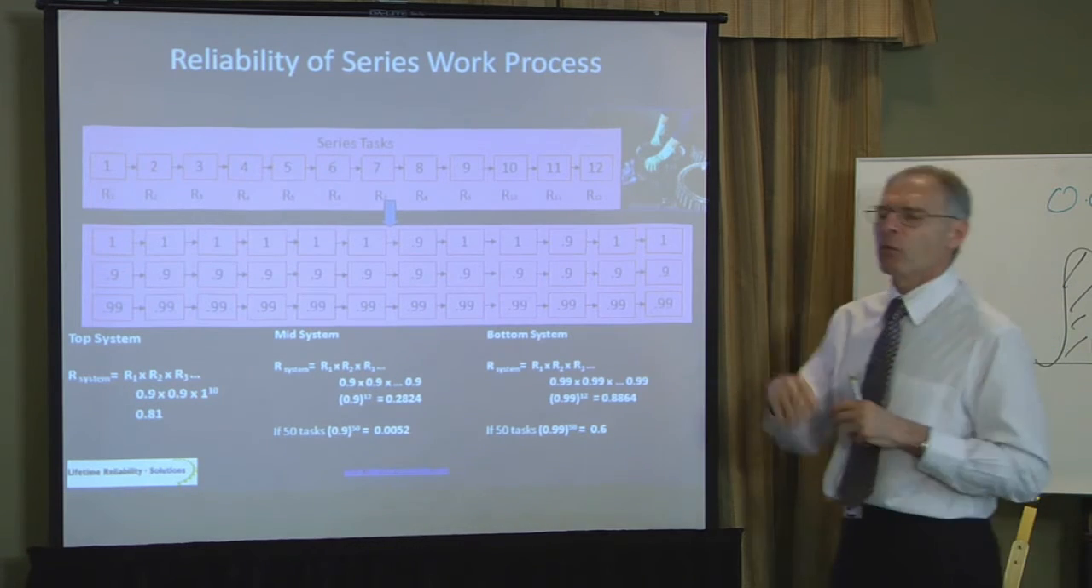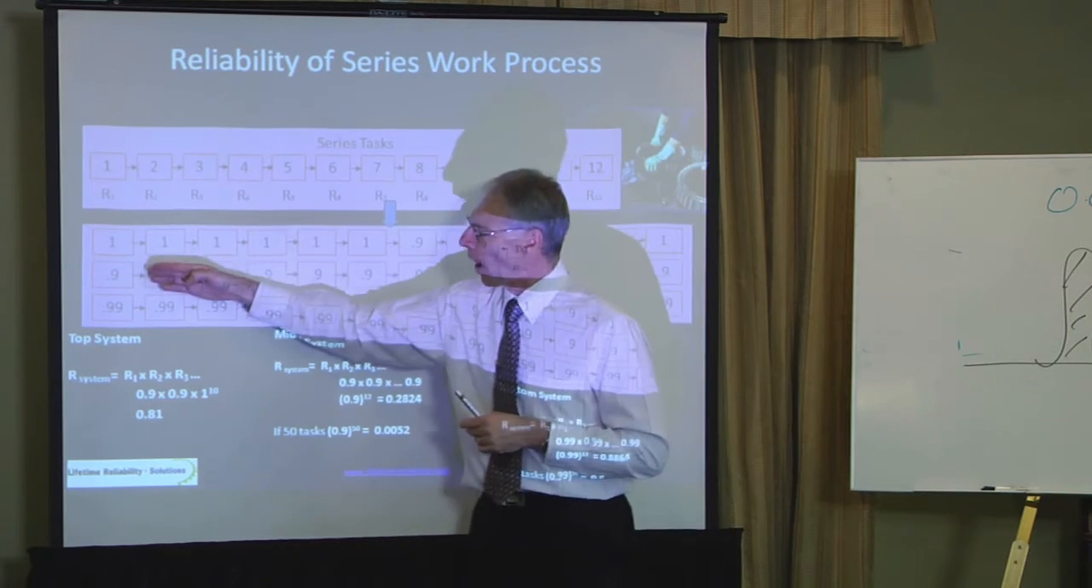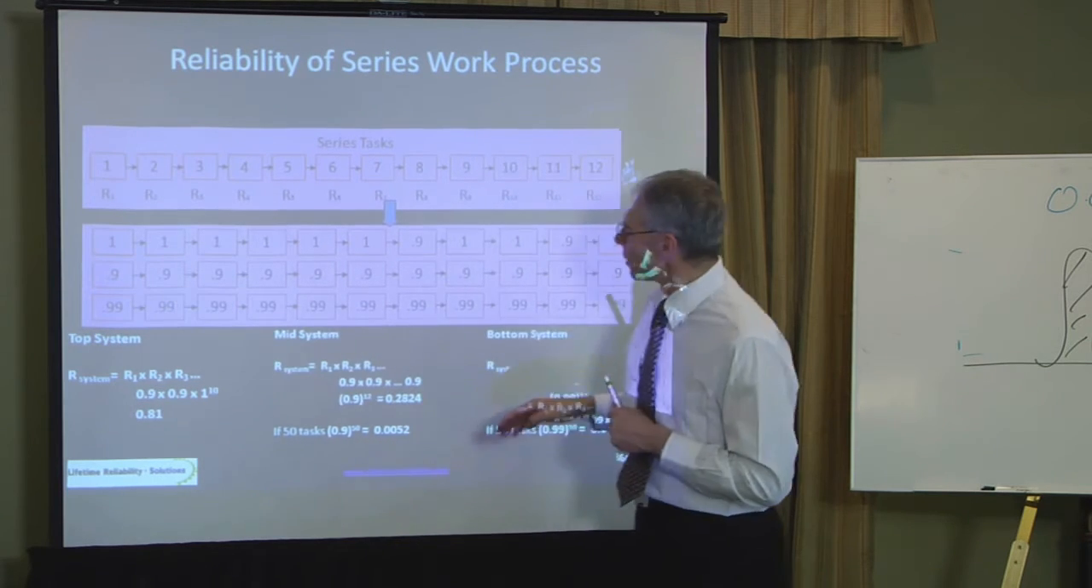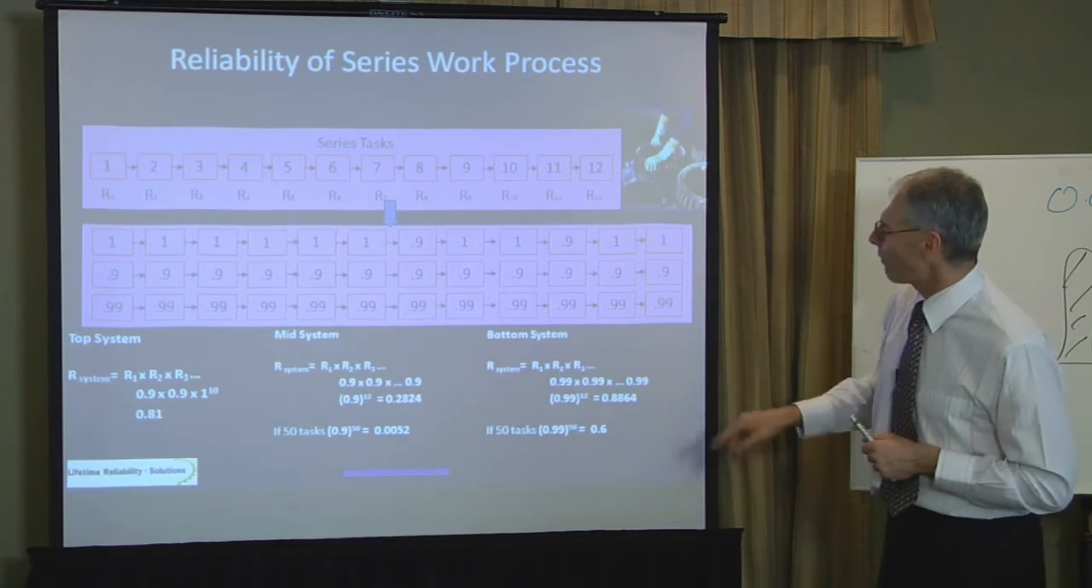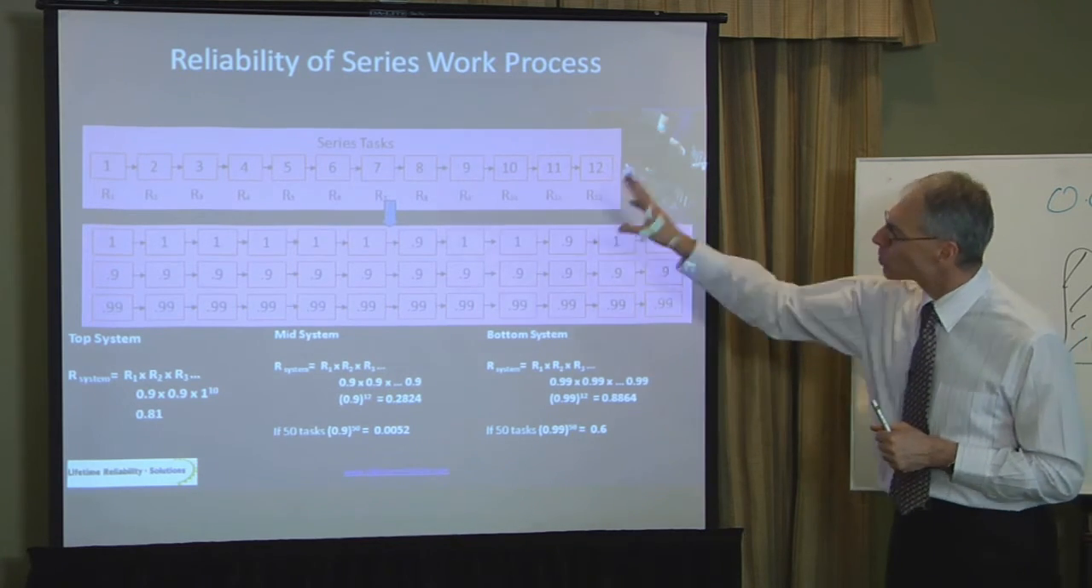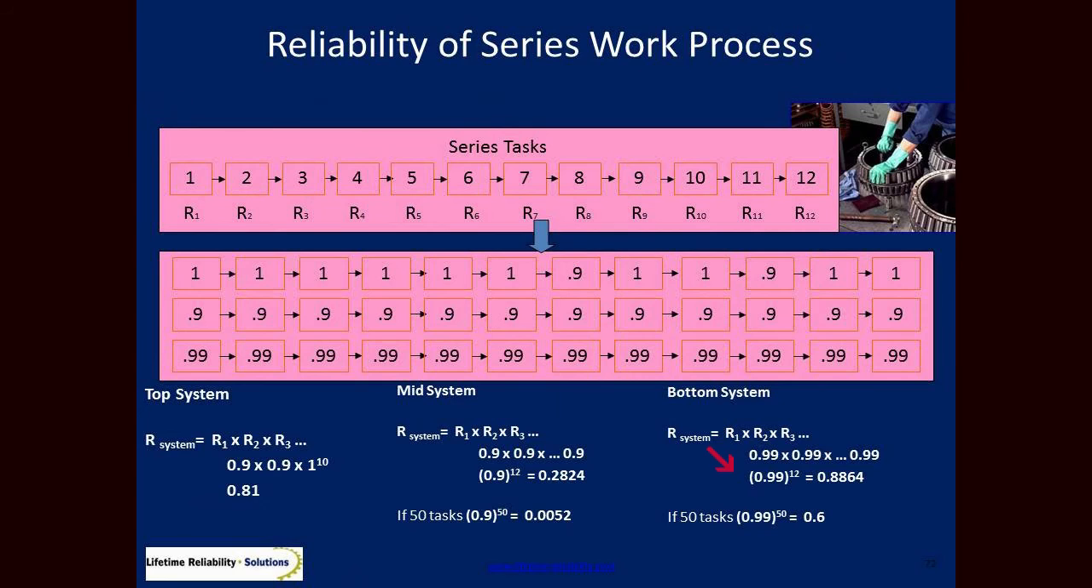Then I say, what if I can go from 0.9 to 0.99? The more 9s in a row, the better. So here I go. If I can get all 12 at 0.99, my chance of the whole job being done right is now 0.98. So 98 times out of 100, it'll be done right.